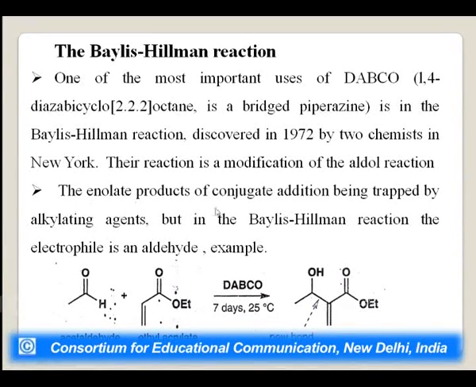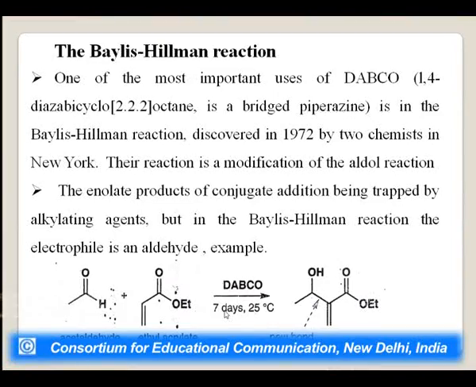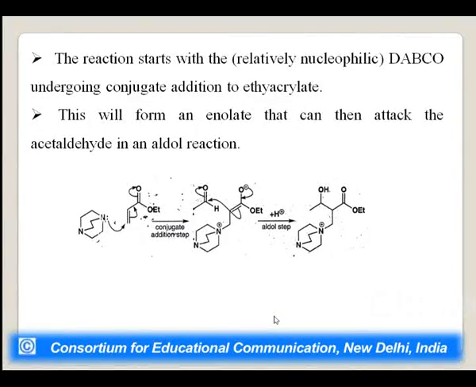The enolate products of conjugate addition can be trapped by an alkylating reagent, but in the Baylis-Hillman reaction the electrophile is an aldehyde, and you can see this is the example, and this kind of product will form. It happens with DABCO in 7 days. We should remember that it takes more time at a temperature of 25 degrees centigrade. The reaction starts with the relatively nucleophilic DABCO undergoing conjugate addition to ethyl acrylate, and this will form an enolate that can then attack the acetaldehyde in an aldol reaction. How does the reaction proceed?